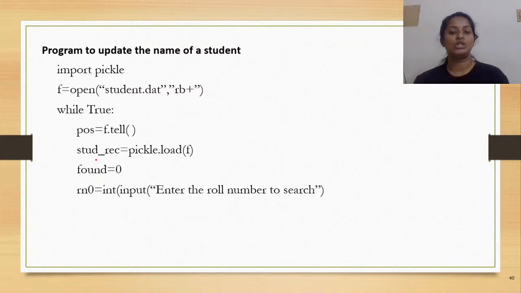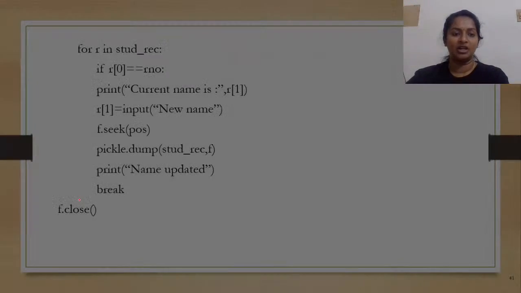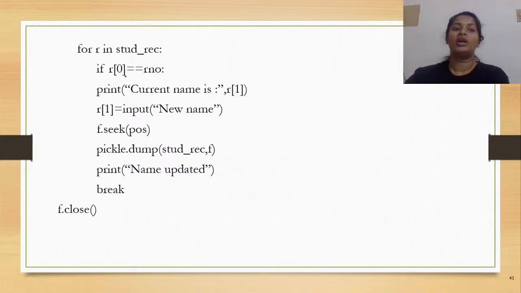And now that you are attempting to do the linear search, how to perform the linear search? You read RNO, the roll number which you are going to search, from the user. Now this will be read and stored in RNO. And now what would we do? We would take each of the records inside your nested list. So you're starting an iteration, the for loop: for r in st_rec. Each time the loop iterates, r is taking each of the student records, isn't it?